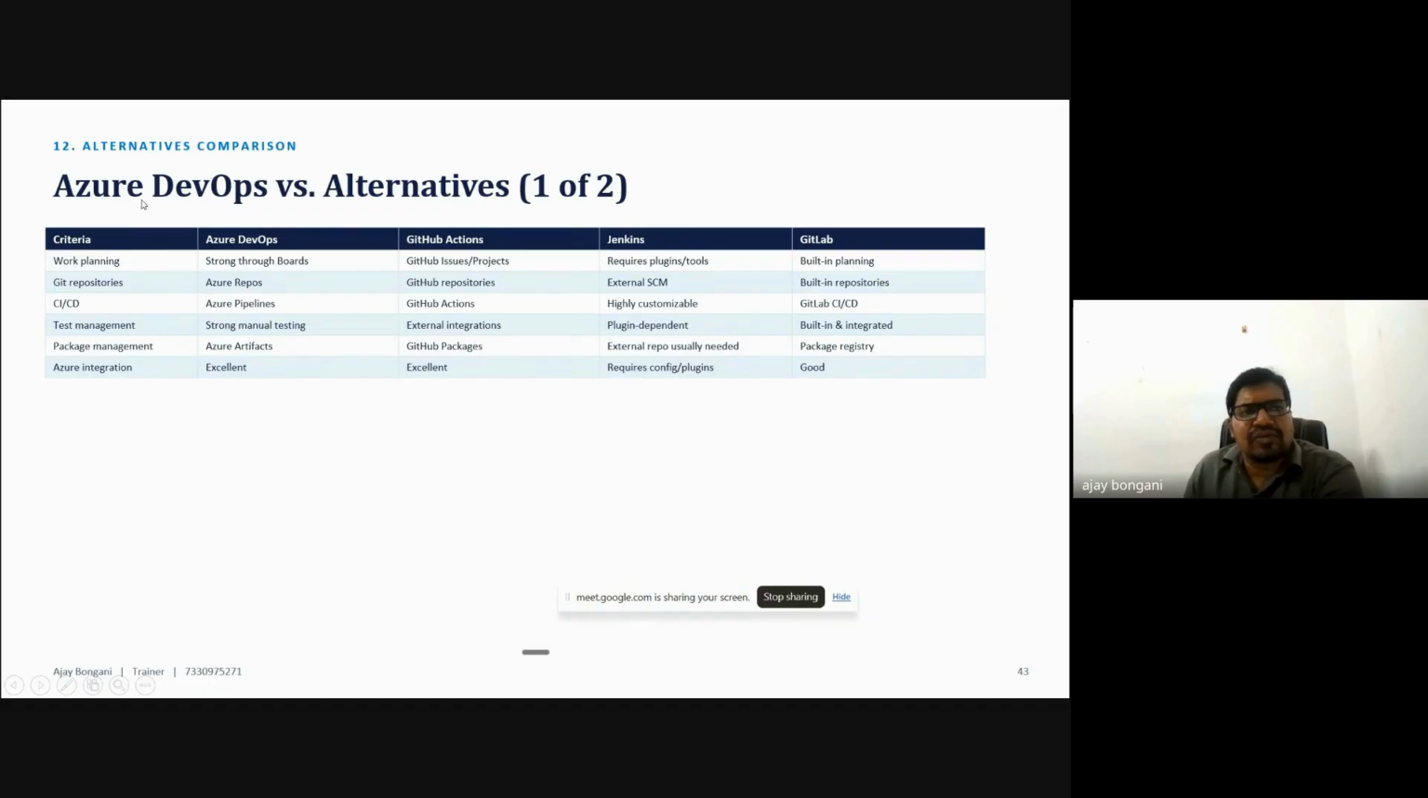And I also compare it with other tools like Azure DevOps. If you want to learn Azure DevOps, GitHub Actions is one of the CI/CD pipelines, and Jenkins is also there. This is a CI/CD tool, and GitLab is also one more CI/CD.